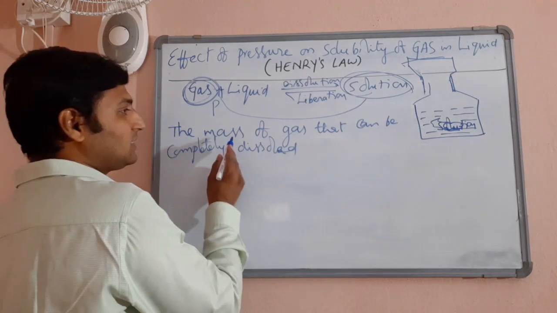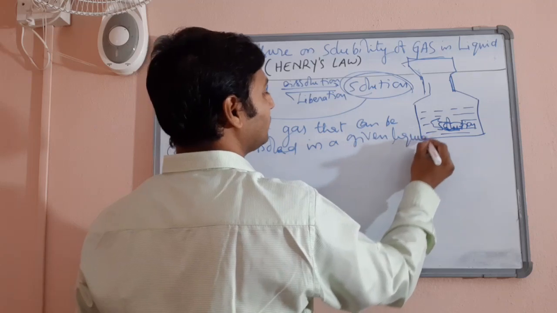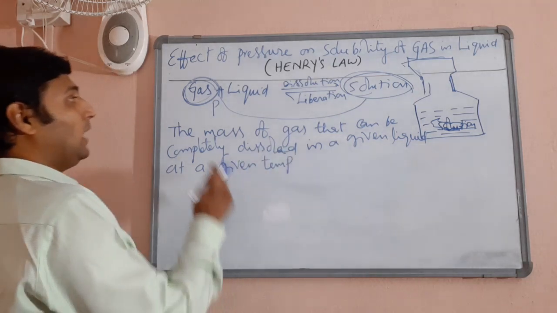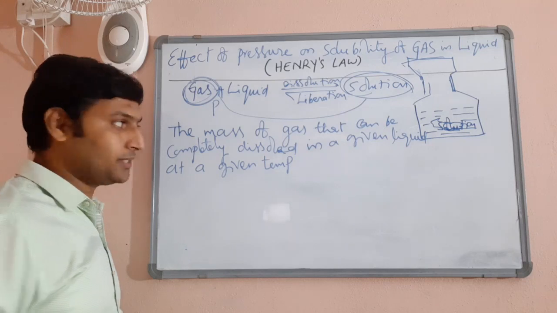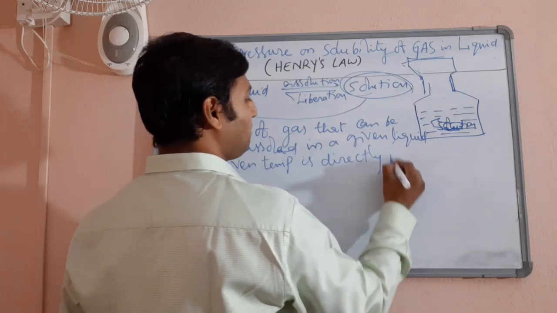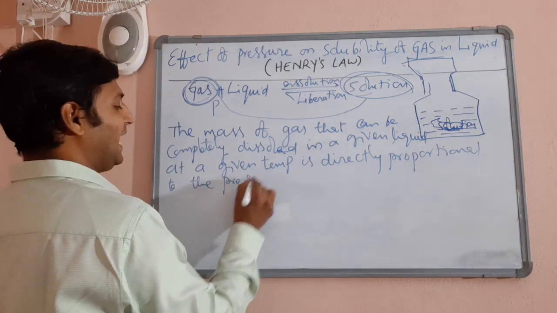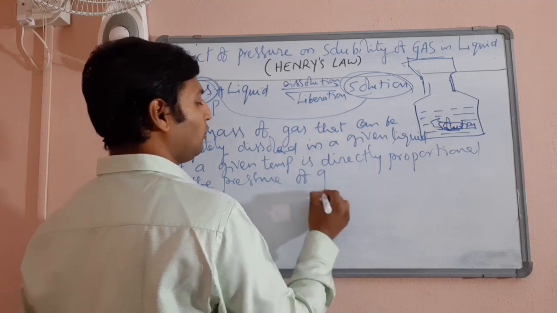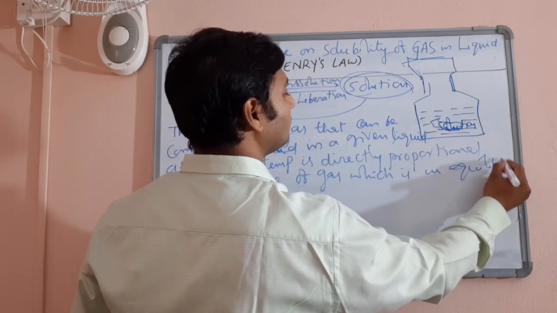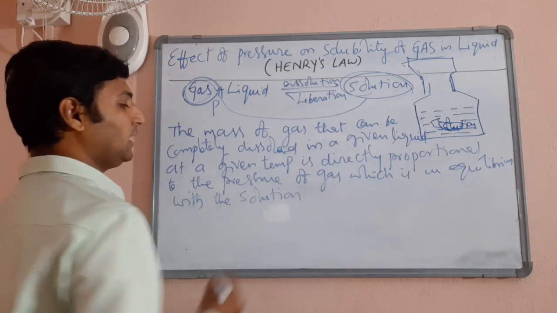So the mass of gas that can be completely dissolved in a given liquid at a given temperature, we are talking about constant temperature, please understand, because we are talking about variation of only pressure, is directly proportional to the pressure of gas which is in equilibrium with the solution.